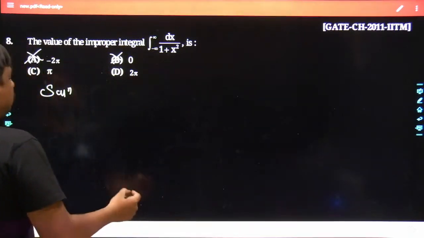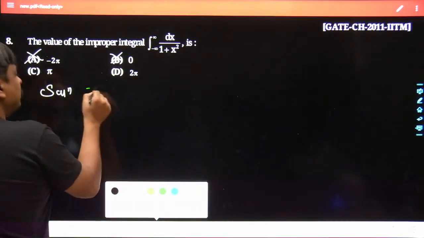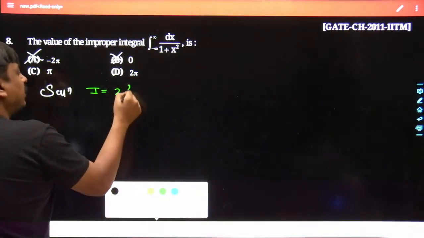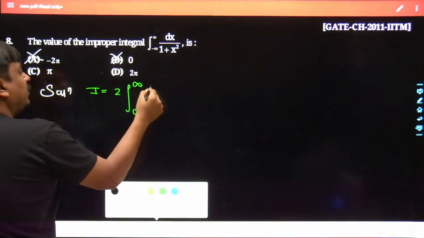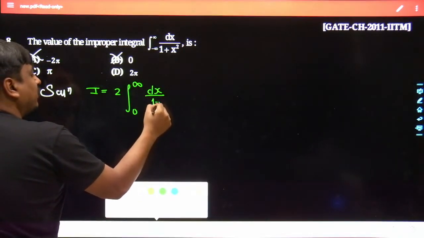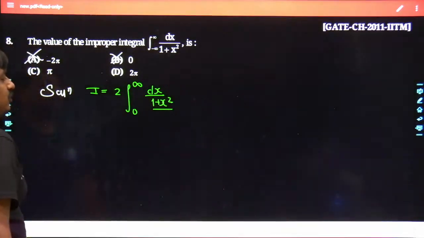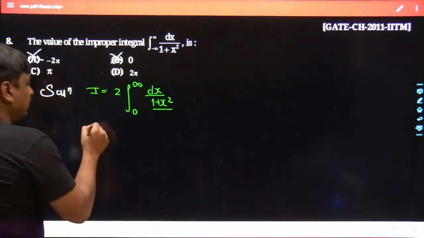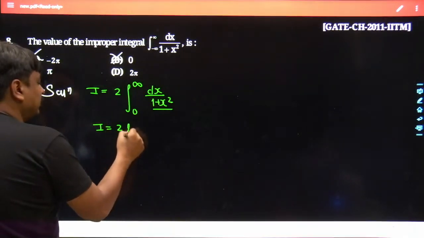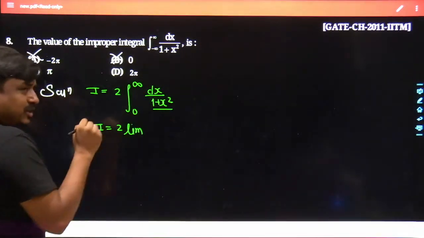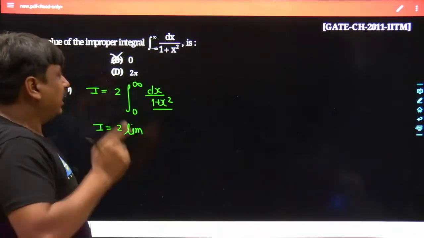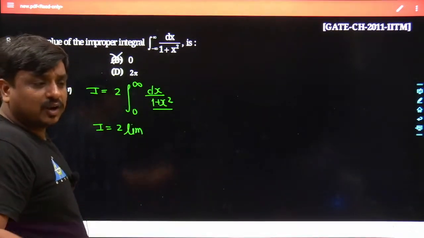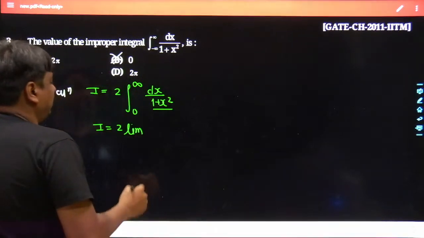So what we can do, taking the reference of this equation, I can take 2 times the integration from 0 to infinity, dx over 1 plus x square. Again, I would suggest whenever you have an improper form of the definite integral, you should always use the concept of the limit. Otherwise, many times you would make mistakes. I am not saying that all the time you would get the wrong answer, but many times you may get stuck.